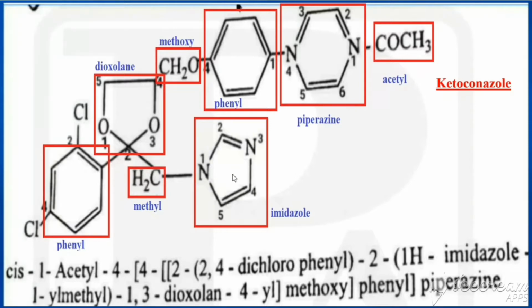So what is the structure for ketoconazole? Basic one is piperazine. So with the piperazine, first position we have acetyl, fourth position we have phenyl. That phenyl is connected with methoxy. That methoxy is connected with dioxolane, that is 1,3-dioxolane, and the second position is connected with 2,4-dichlorophenyl and also imidazole. Here the imidazole is connected to the ring by means of a methyl bridge, that is methylene bridge. So this is for ketoconazole. So what is the azole present here? It is also having imidazole.